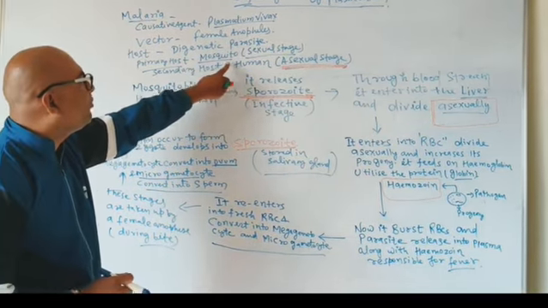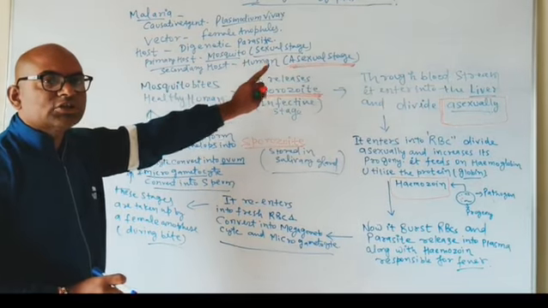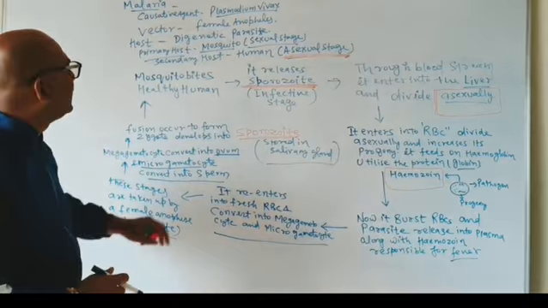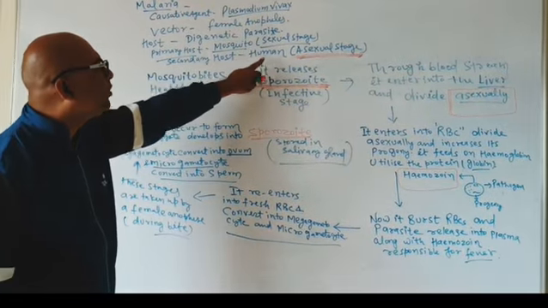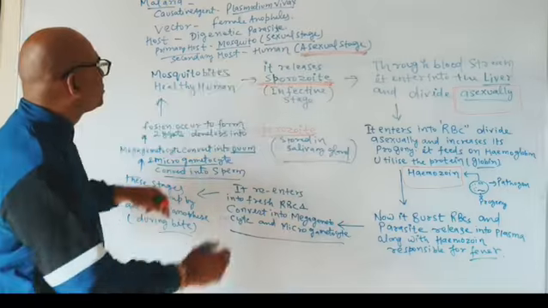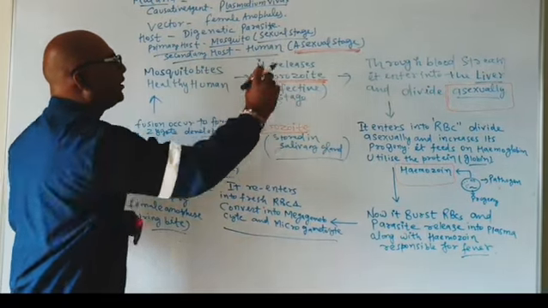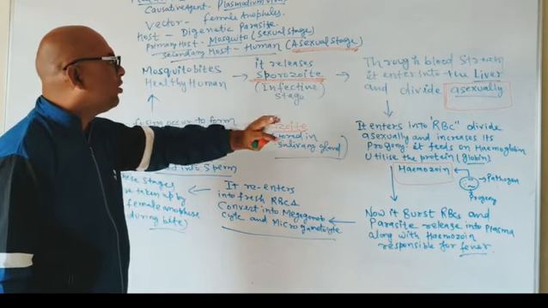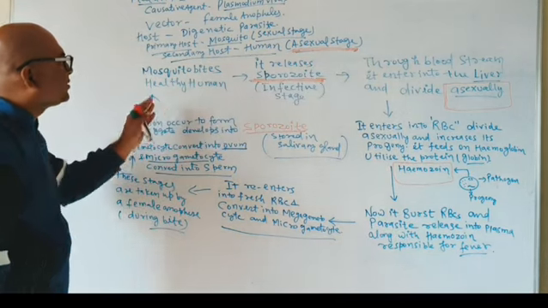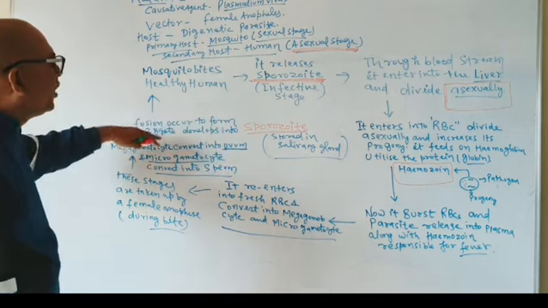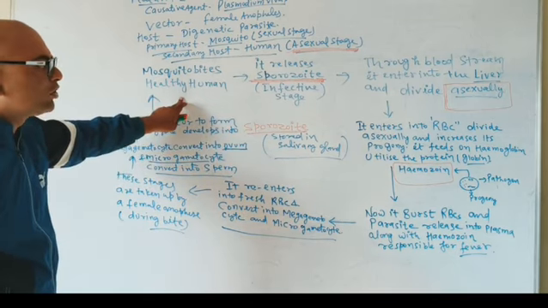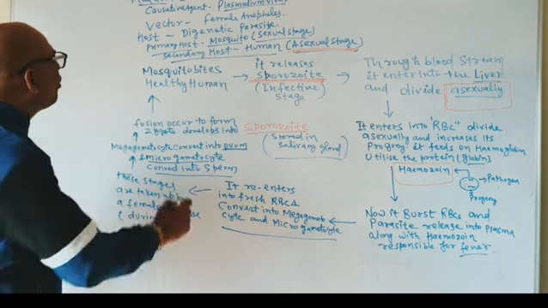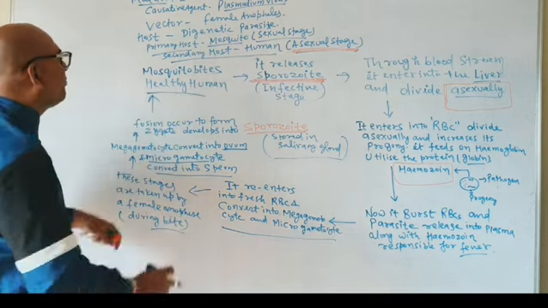The primary host is the female mosquito, and the sexual stage occurs in the female mosquito. The secondary host is human, and the asexual stage of the Plasmodium occurs inside the human body. Let us discuss the whole life cycle we have written so that the video will be short. It starts from the mosquito bite.